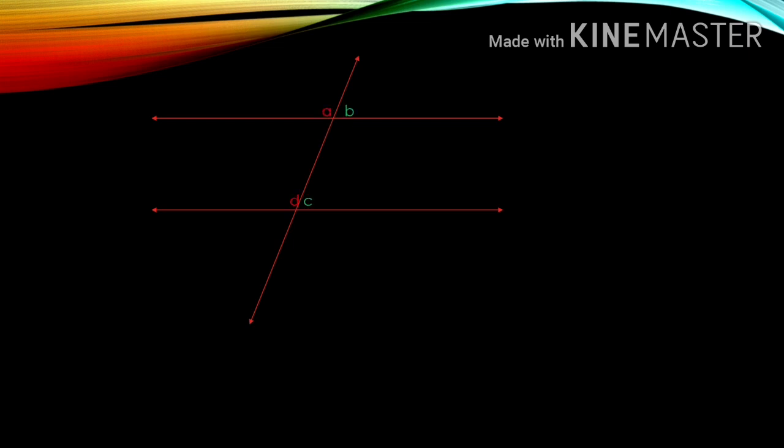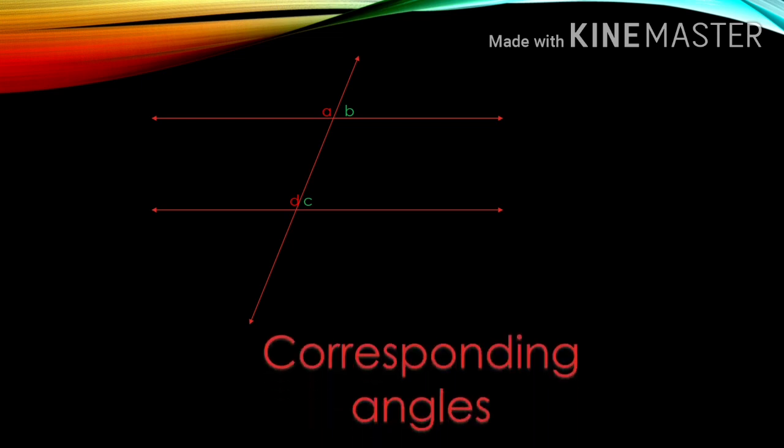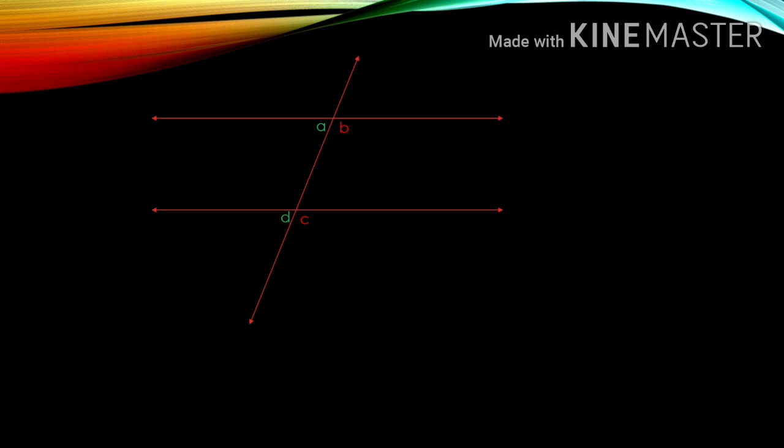Now see, A and D and B and C. What does that mention? A is above the line. D also is there in the same part of the transversal. Similarly, B and C are on the same part of the transversal and above the line. So they are the corresponding angles. Then one more pair of corresponding angles will be there. Which are they? Yeah, A and D and here B and C. So these are also corresponding angles.